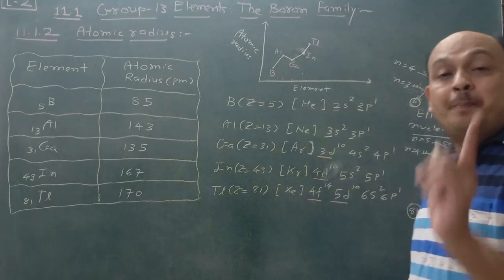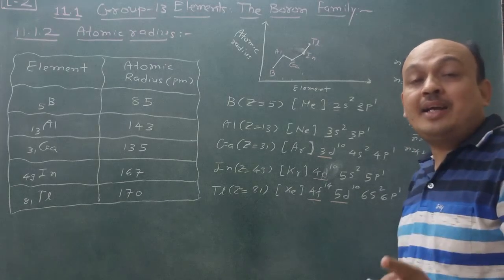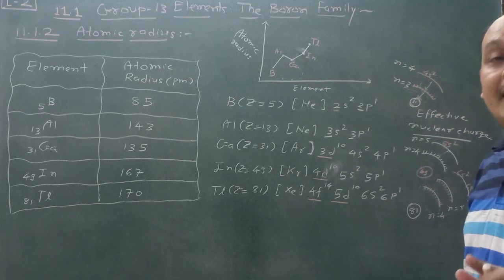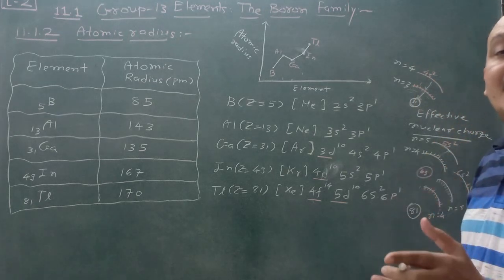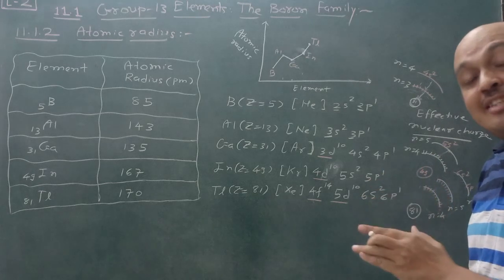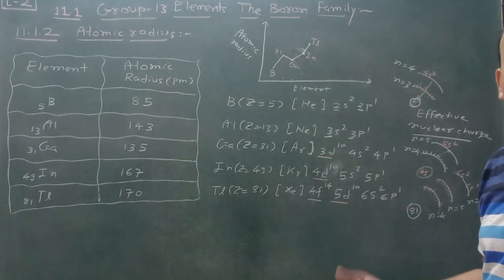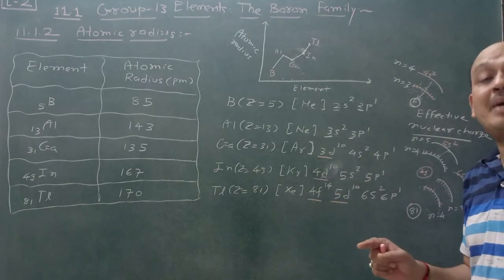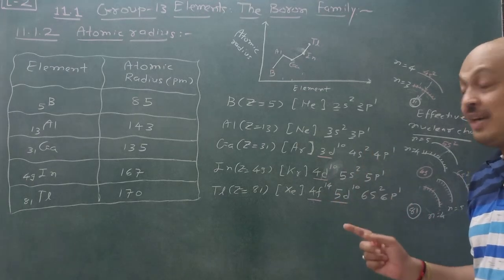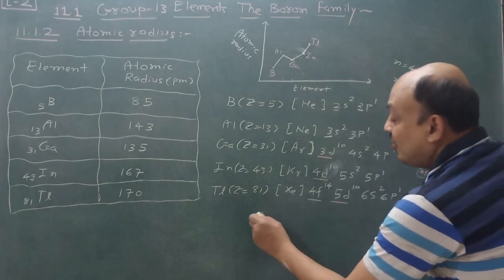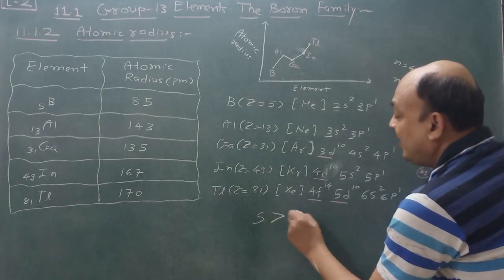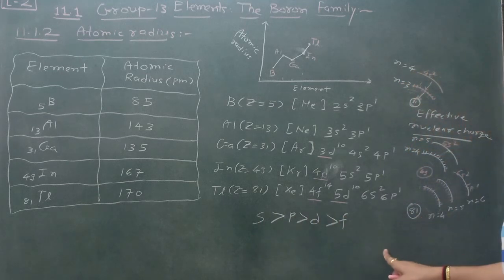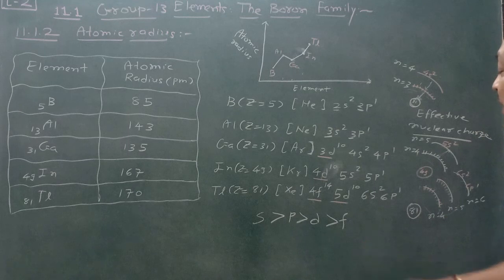You remember, poor screening effect of f orbital is more. Then it is followed by d orbital, then p orbital and then s orbital. S orbital possesses maximum screening effect, then followed by p orbital, then d orbital and then f orbital. So s orbital is greater than p orbital, greater than d orbital, greater than f orbital according to screening effect. This factor is very important.